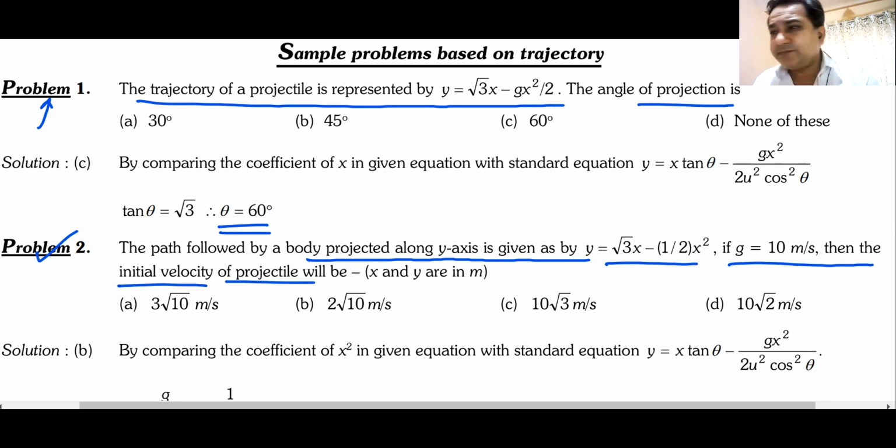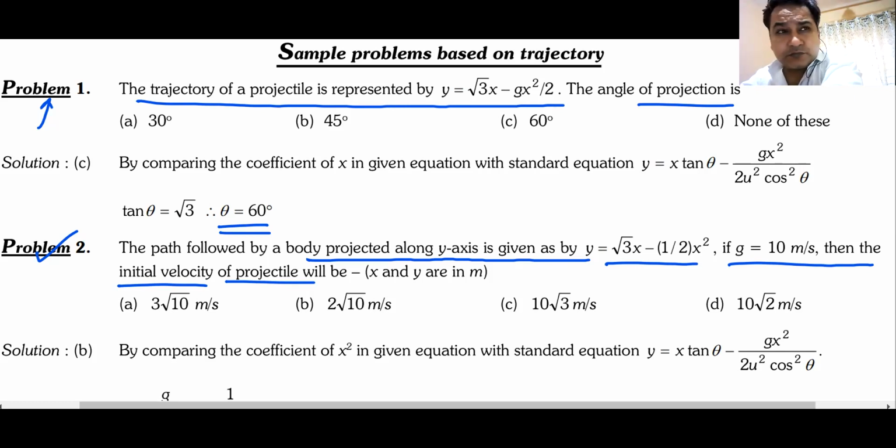Can I have your answers, please? Initial velocity is asked. You know the angle of projection is 60 degrees. Tan theta is root 3. Can anyone tell me the answer for this one? How will you get the value of the initial velocity of projection? No one? Okay, then I'll solve it.